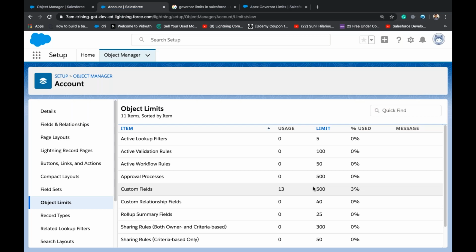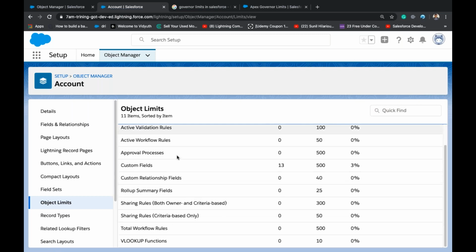To customize means not with the standard. So in Account we can create 500 custom fields. Apart from custom fields, we can have 50 reserved fields, something like standard fields and all. So these are the object limits.